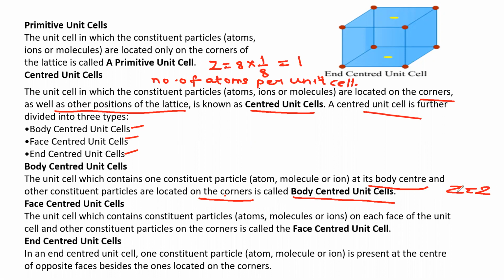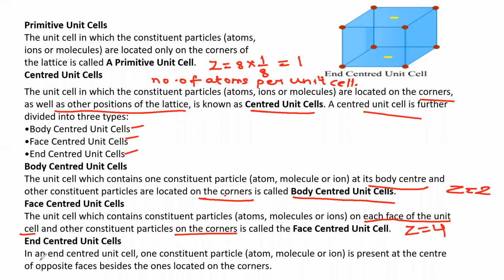Next, face centered. The unit cell which contains constituent particles, that is atoms, molecules or ions, on each face of the unit cell. There are 6 faces in the cuboid. So each face of the unit cell has a particle, and other constituent particles are at the corners. So the atoms will occupy all the corners and all the face centers. So this is called a face centered unit cell where Z is equal to 4, because at each corner 1/8 of an atom is contributed, and at each face 1/2 of an atom is contributed. So 6 into 1/2 plus 8 into 1/8, which comes to Z is equal to 4.